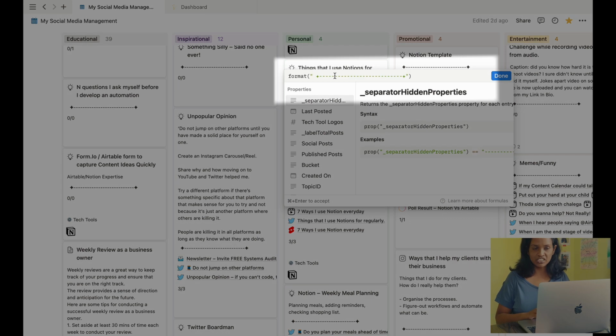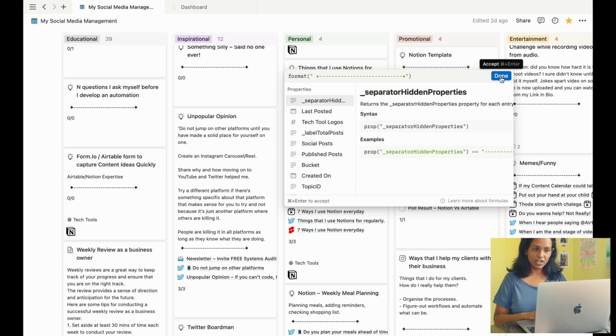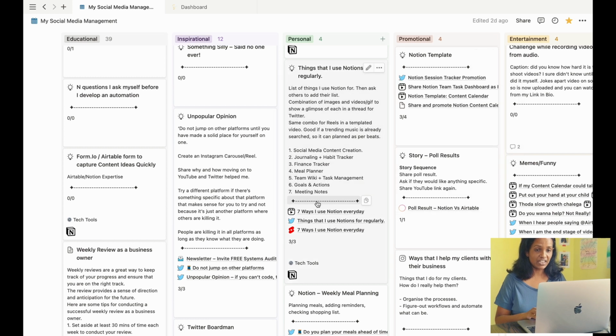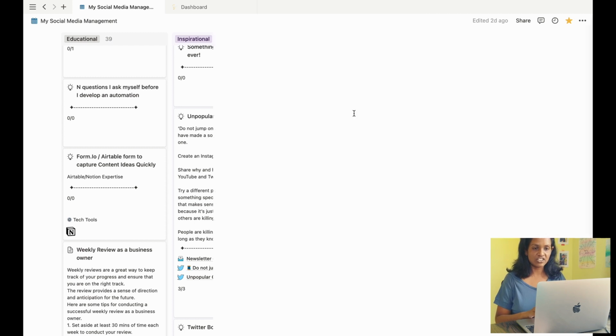Over here, this is just a separator line that I created to make the cards more readable. It's just a formula with the format function with these characters arranged, which gives me a line that I can bring in between some of the other properties to improve readability. Below this comes the published statuses.